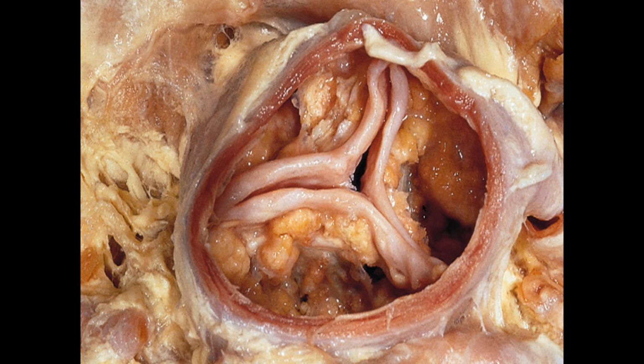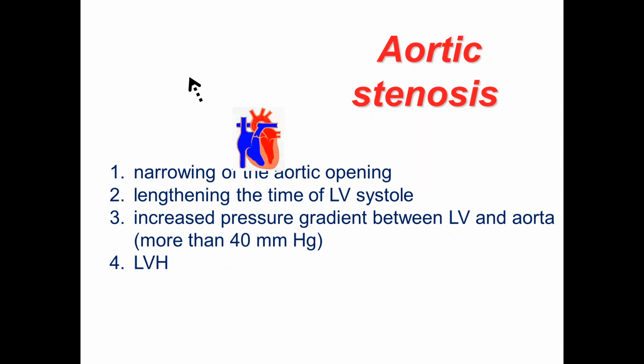Of course, the left ventricle has to pump blood through this narrow hole to the systemic circulation. Of course, very little blood goes to the systemic circulation.